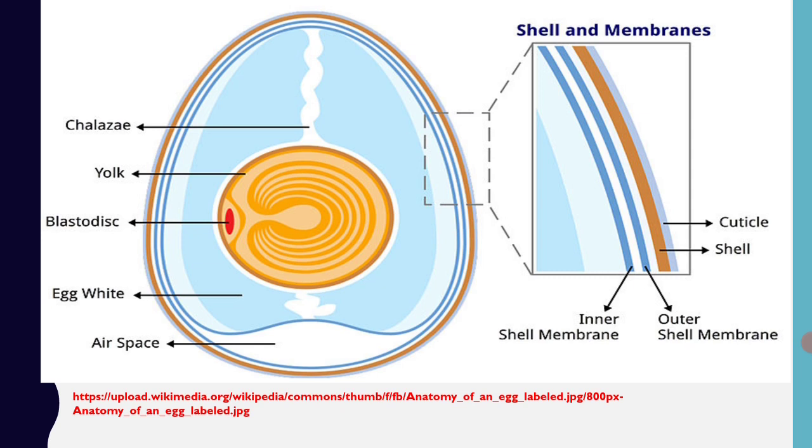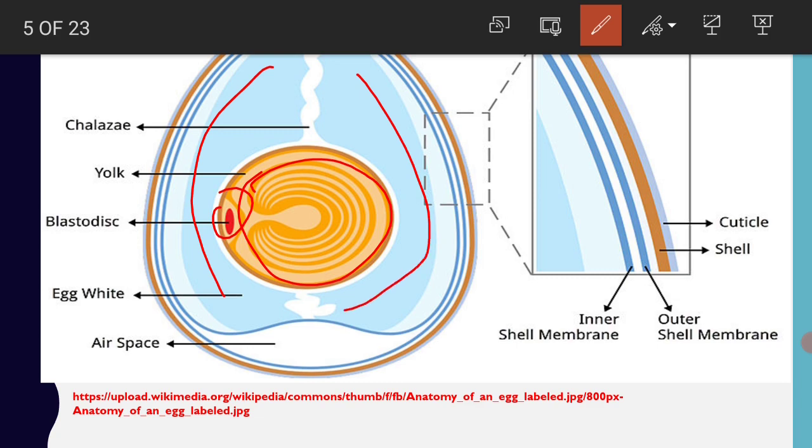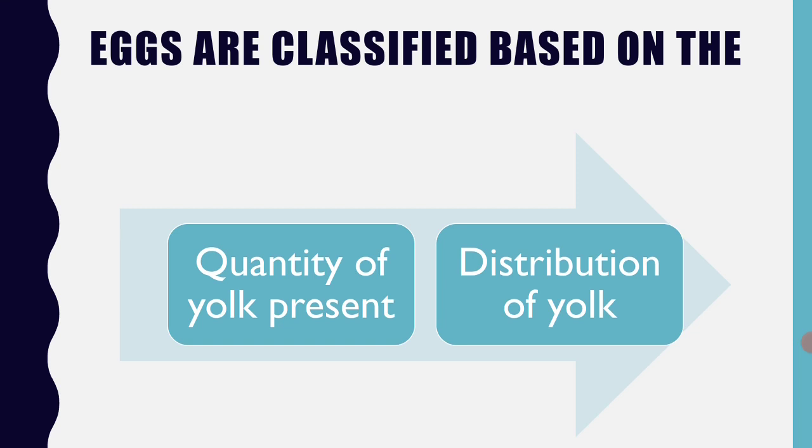And here you can see the structure of yolk and structure of egg along with the distribution of the white yolk and yellow yolk. Here you can see how yolk is distributed, and this is the blastodisc area, and this is egg white. So egg white is just arranged like this. And of course this is surrounded by different layers like a cuticle, shell, outer shell membrane, inner shell membrane, like that. Eggs are classified based on two criteria.